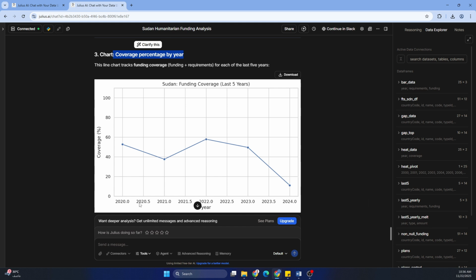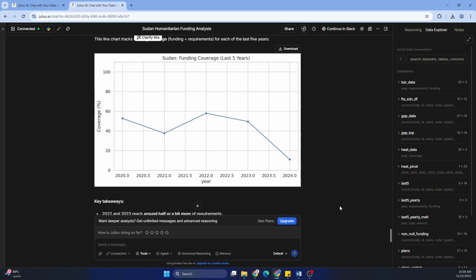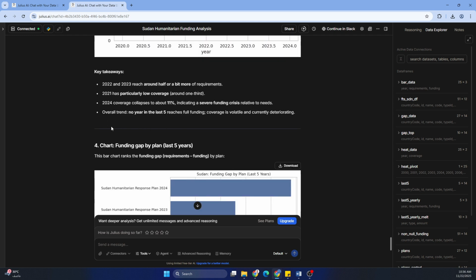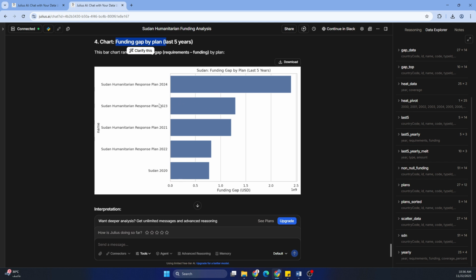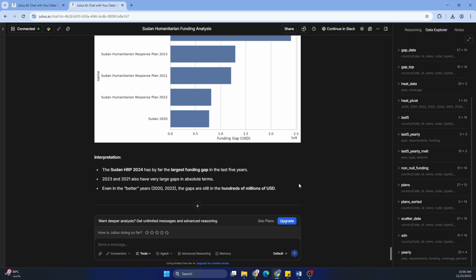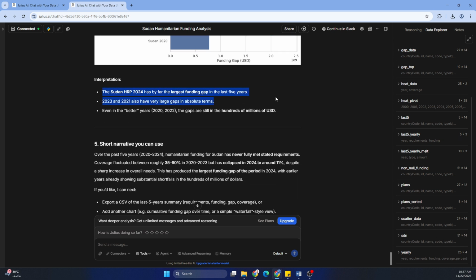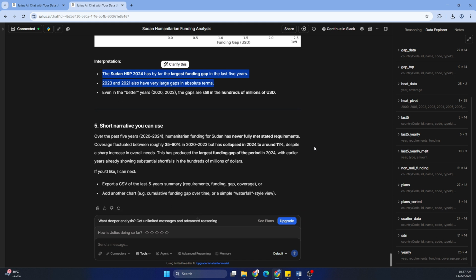Still, it has made some errors, but you can still say, correct it, remove the dot behind the year. So the key takeaways and also funding gap by plan. You can also see here 2024, 2021, 2022, 2020. Those are the past 5 years. Interpretations. You can create your own analysis based on this.